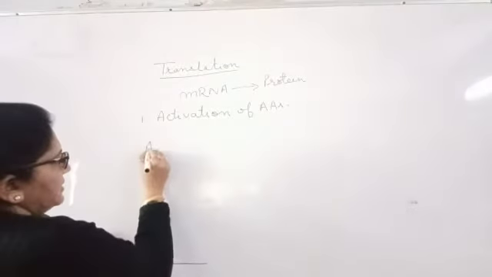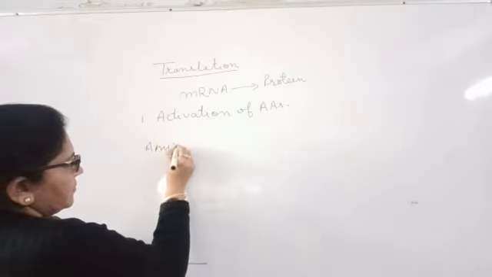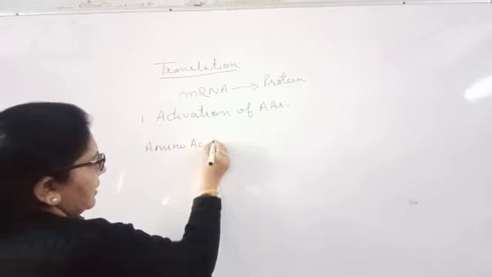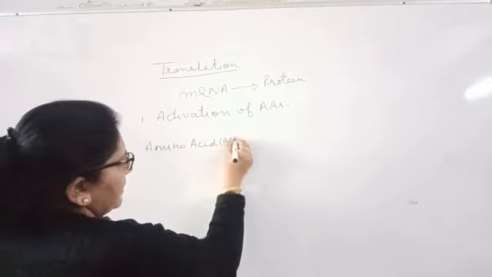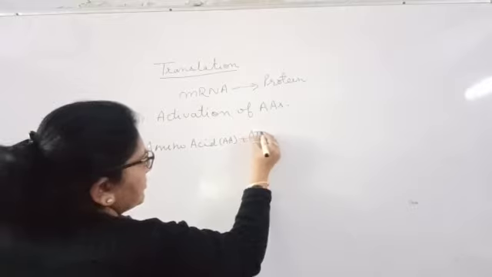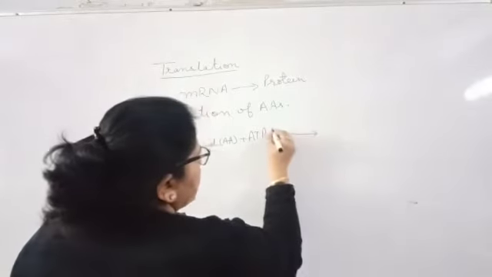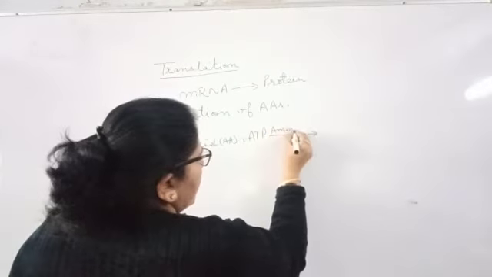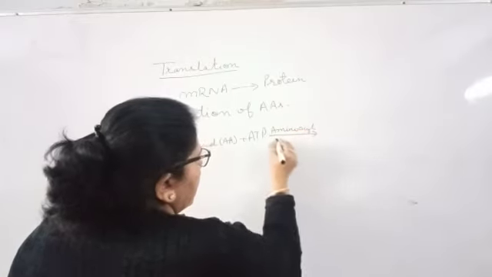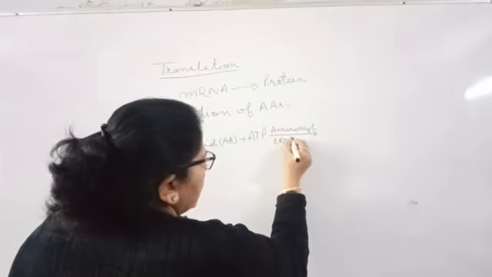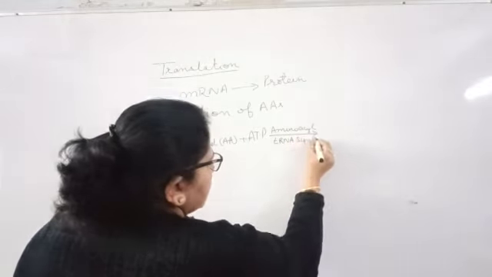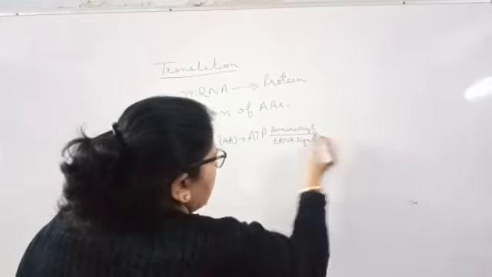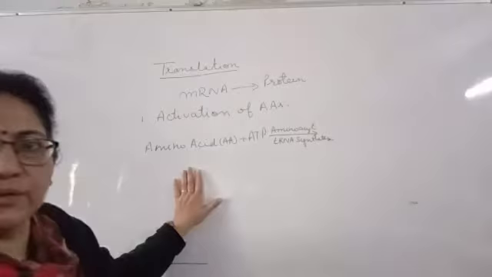So amino acid along with ATP in the presence of the enzyme amino acyl tRNA synthetase forms the activation of amino acid.